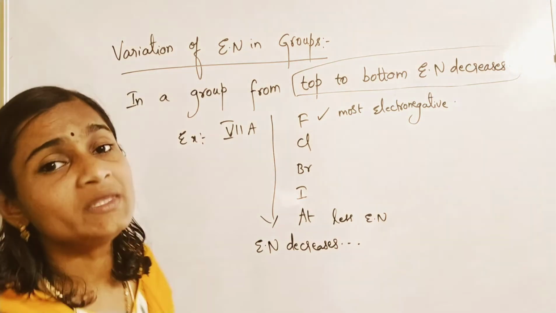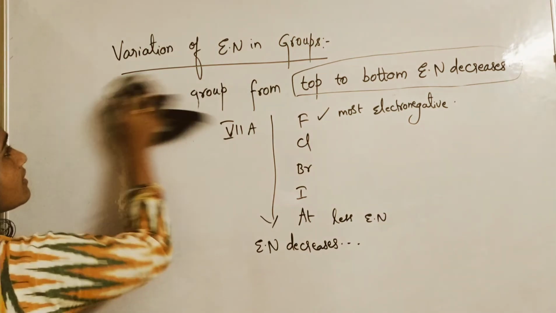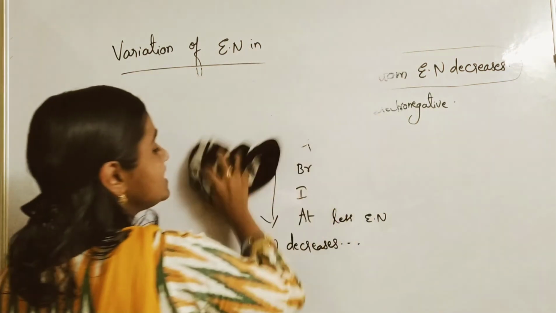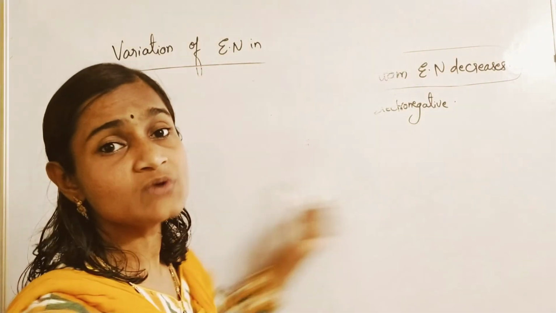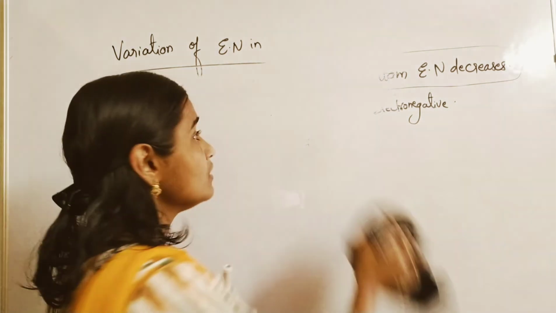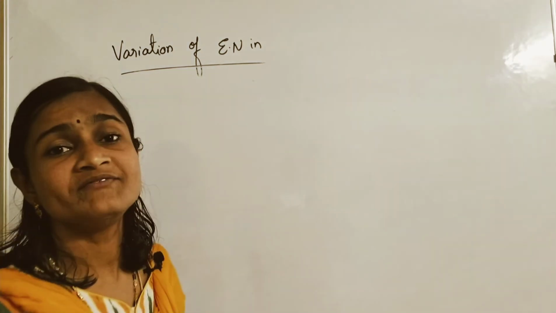Now coming to variation of electronegativity in periods. Periods means you have to count from what? Left to right. Period means what? Horizontal row, isn't it? So you have to count it from left to right. In a period from left to right,